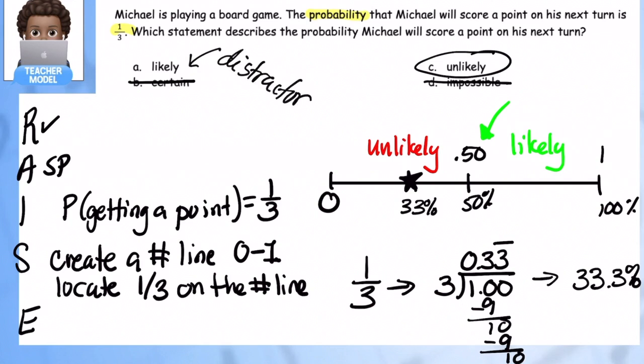All right, hit pause so you can jot this into your notes. And remember, our key takeaway is to figure out, do you have more or less of a 50% chance? That will help differentiate between unlikely or likely. And the closer that number is to either 0 or 100%, the more you're likely to see how uncertain or certain it is.